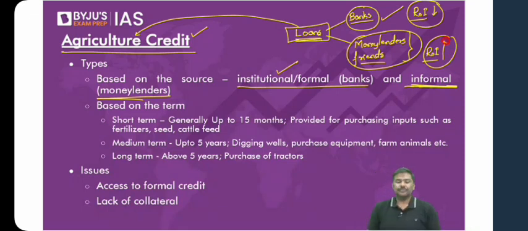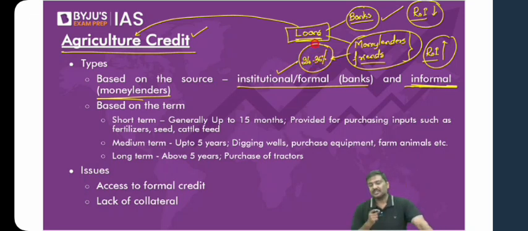Let me give you some data here. As per the Reserve Bank of India, whenever farmers borrow from informal sources, the rate of interest applicable is generally in the range of 24% to 36%. Whereas when they take loans from banks, the rate of interest is less than 10%. So the rate of interest on formal is very low, informal very high.